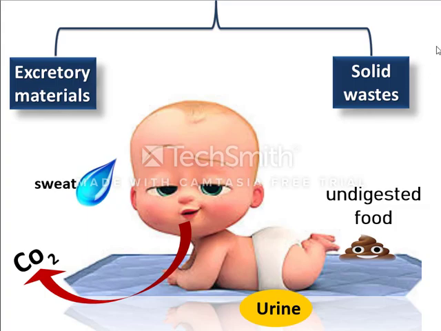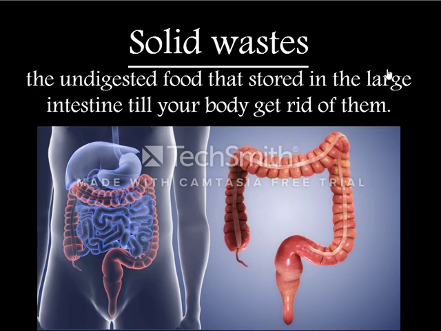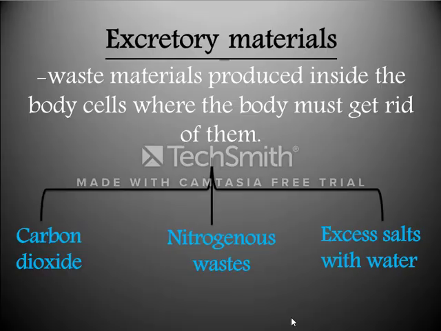So, the solid wastes are the undigested food that's stored in the large intestine till your body gets rid of them. This is part of your digestive system, and this is the large intestine. The undigested food stored in this large intestine will get out of your body from this opening that's called the anus.